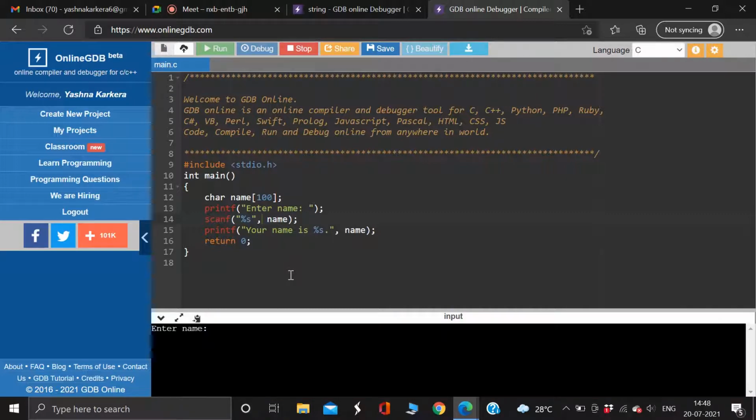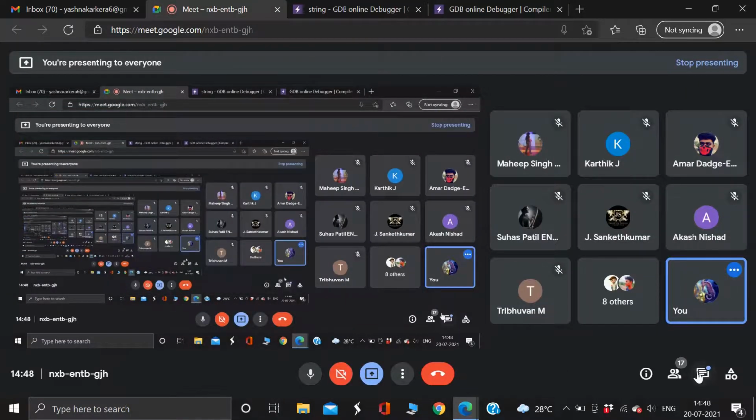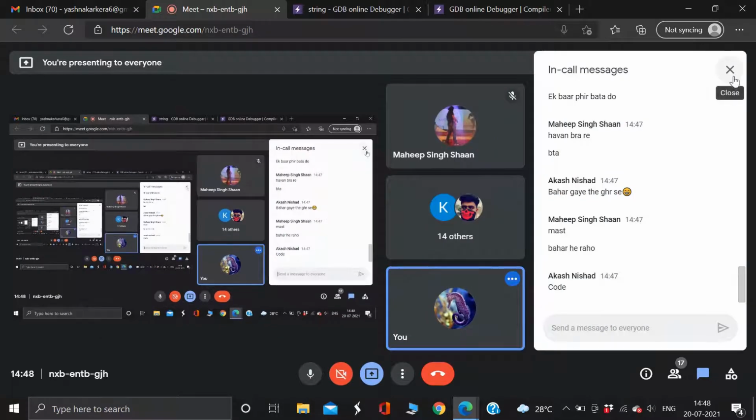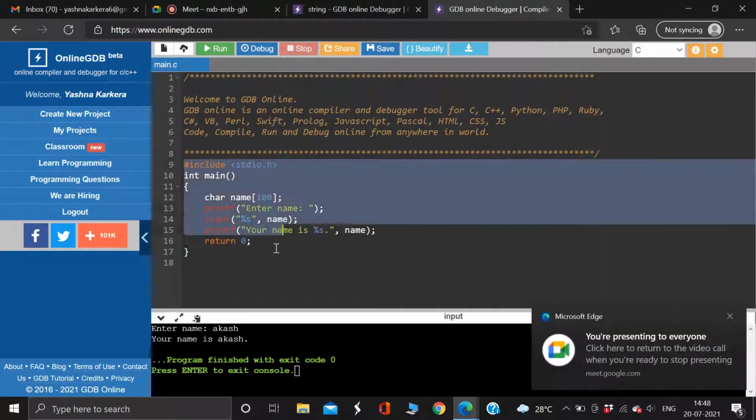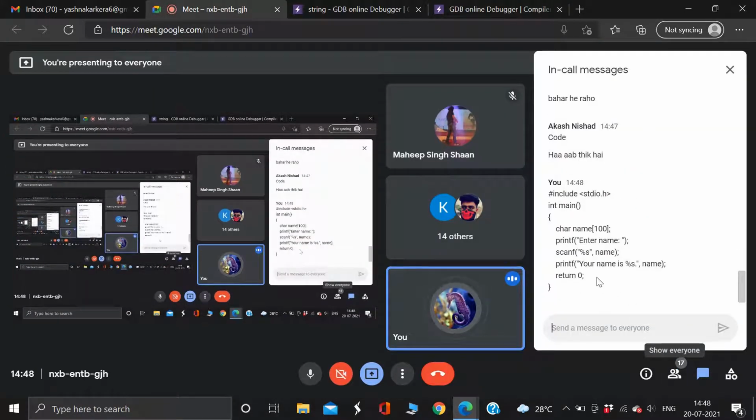Now I'll put your name. Oops, what are you writing? Akash. So here it will just print, Your name is Akash. Did you understand? Did you understand the code? I'll send you the code if you want. It's a very simple code just to make you understand how we take a string from the user. Okay?